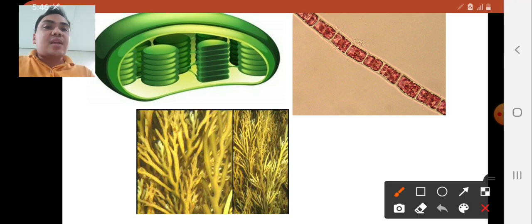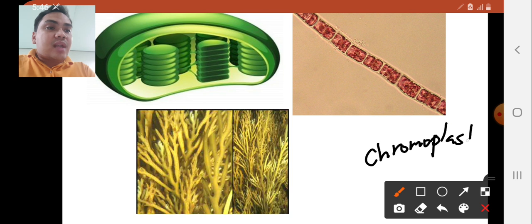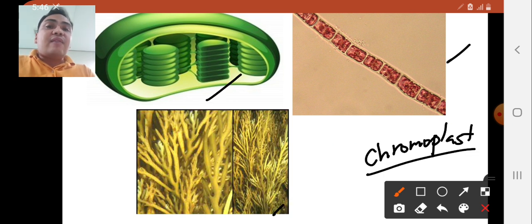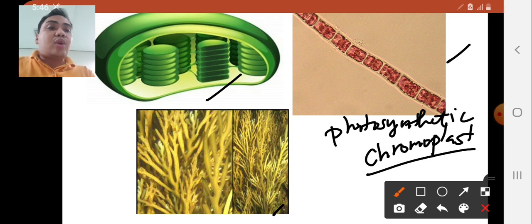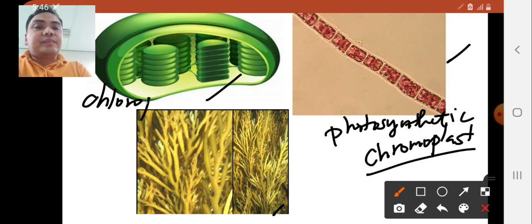Let's try to put some labels for the following. They are chromoplasts, take note, because they are colored. We have green, red, and yellow. Hence, they fall under the category of chromoplasts. And they are examples of photosynthetic chromoplasts. The first one is chloroplast, which is the green plastid.